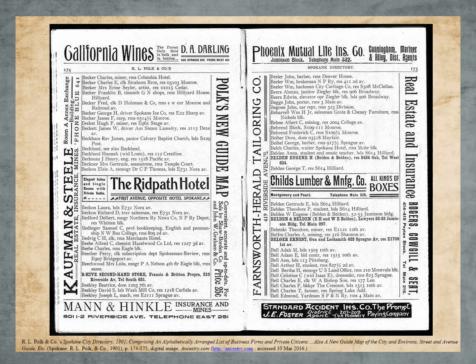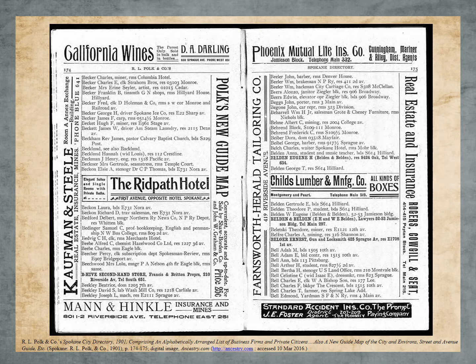So what's the difference between a telephone book and a city directory? Well, city directories are basically the ancestors of the telephone book. A city directory is a listing of businesses in the area and many times a list of the local residents. It can be extremely helpful for us in our genealogical research.